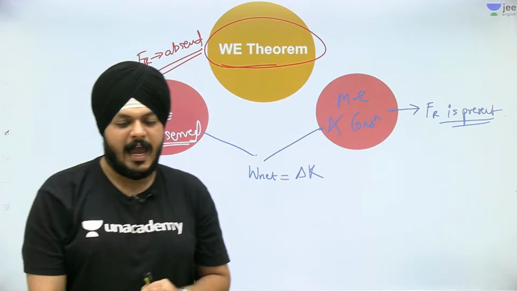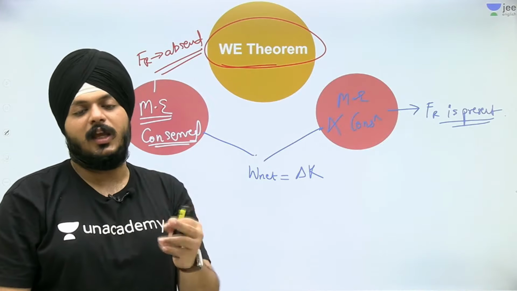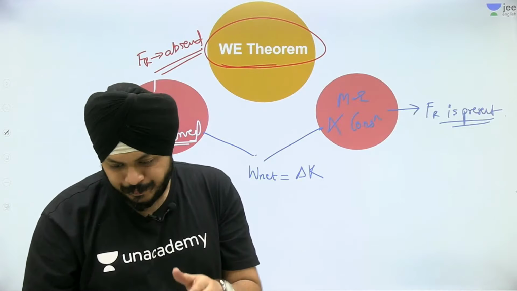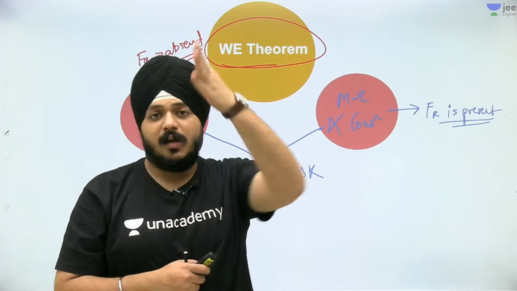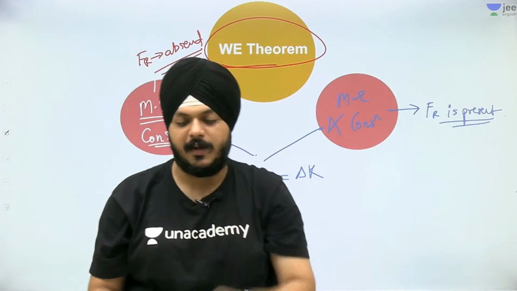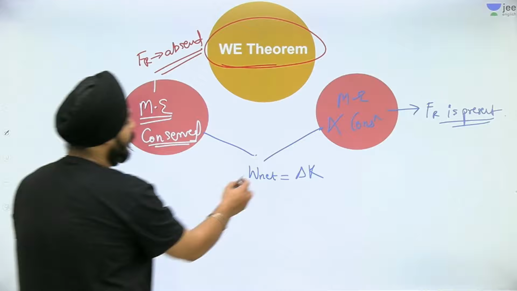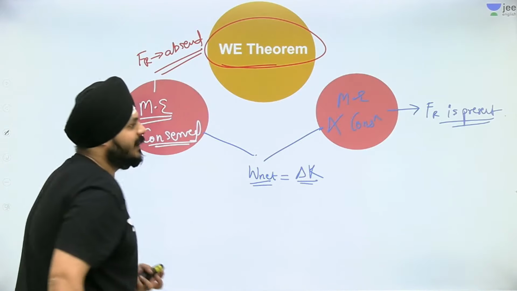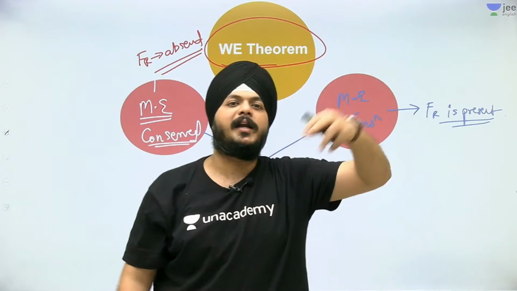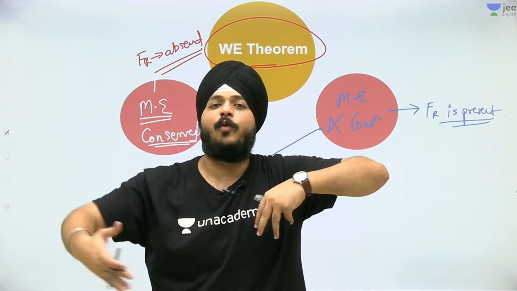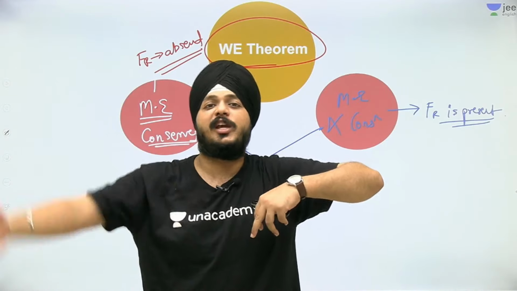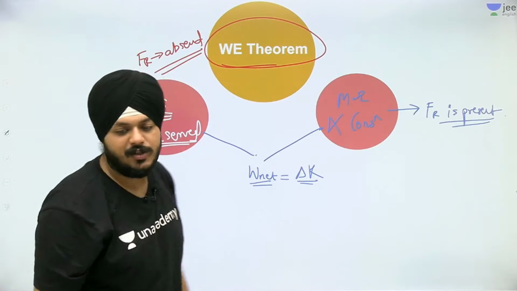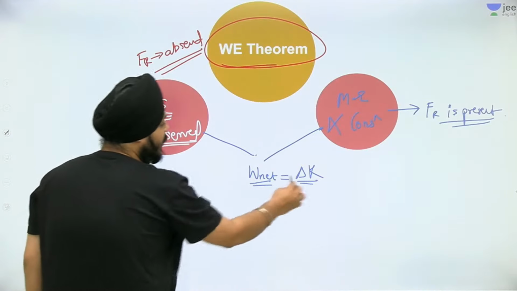Someone has asked, is work done by normal zero? Yes, because that force is perpendicular to the displacement. The work done by the normal force, or any force that is perpendicular to the displacement, is always 0, right? Work done by the net force is always the change in kinetic energy. Whatever forces are acting on the particle, we have the resultant, and that resultant force does the work, and that work changes the velocity of the particle, which means kinetic energy will change. So this work done is delta K.